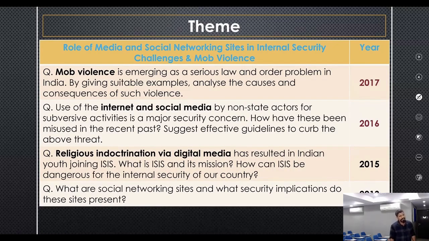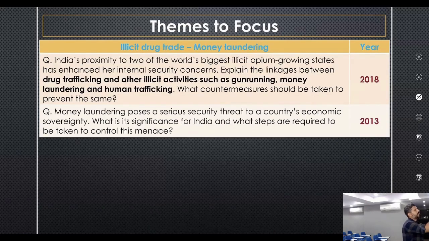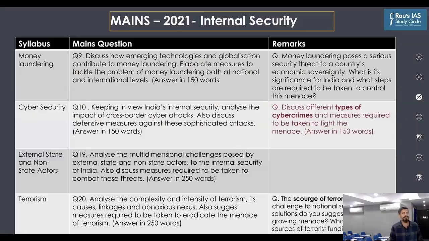Plus money laundering is also one theme, and questions have been asked on money laundering. This year also we had a question on the money laundering part. Now if you look at this year's question paper of internal security, and if you look at these questions, these were the broad themes that were touched by UPSC.